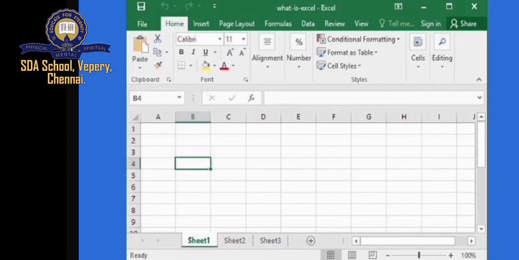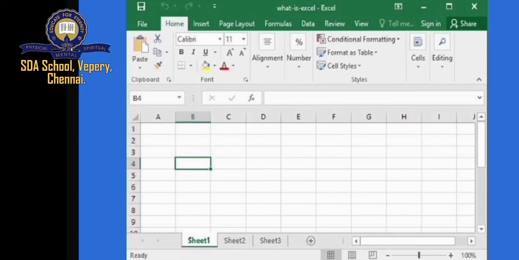The spreadsheet has rows and columns which can be altered according to the user's need. They help us in analyzing the information either by pictorial representations, graphs, or in the form of text. Example: MS Excel. Children, this is called MS Excel. This is the block diagram of Excel. You can see file, home, insert, page layout, formulas, data, review, view.